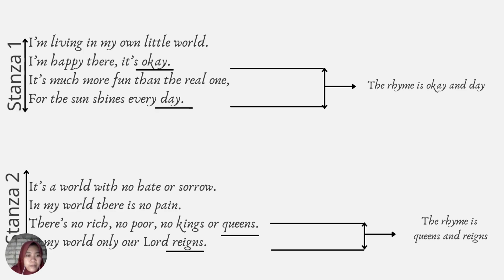I am happy there is okay, and for the sun shines every day. This stanza has the rhyme okay and day. So the second stanza, the rhyme is queens and reigns.